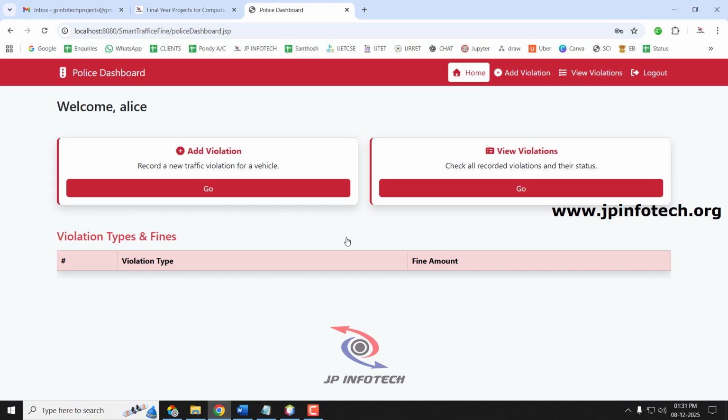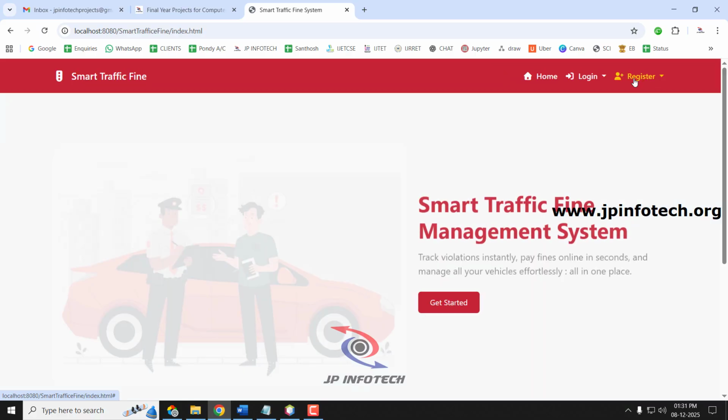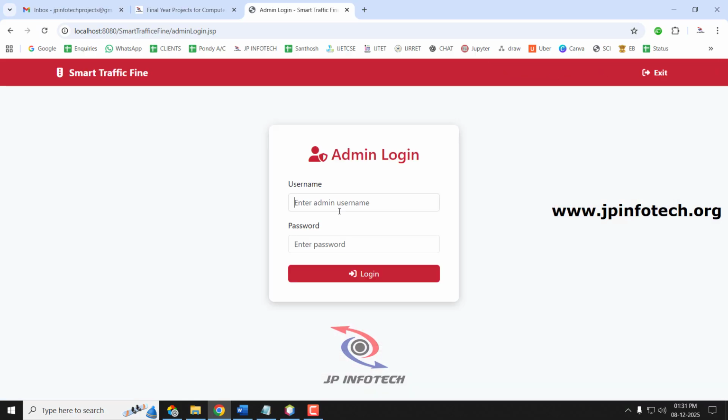Now you can see it is logged in successfully, and currently it does not show violation types, fines, or that kind of information. So let us add those things and come back again. Now let me log out. I'll go to the admin login and enter the admin credentials.